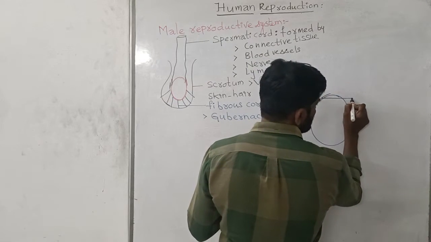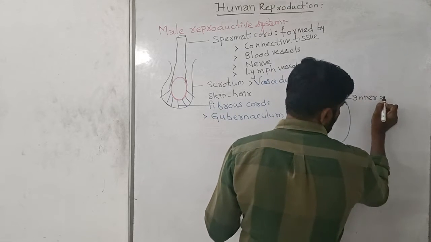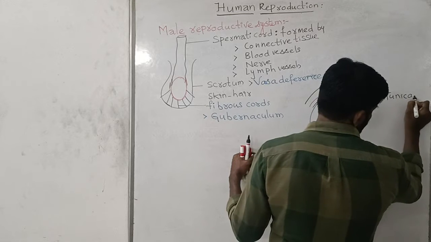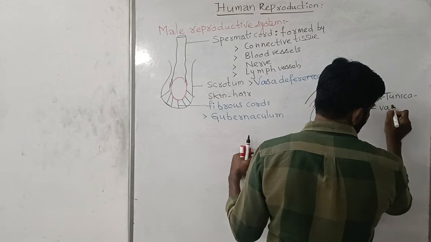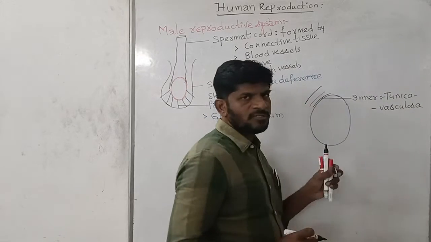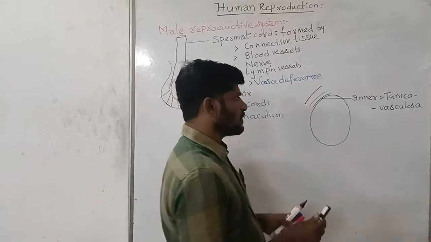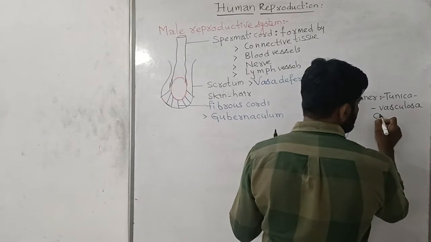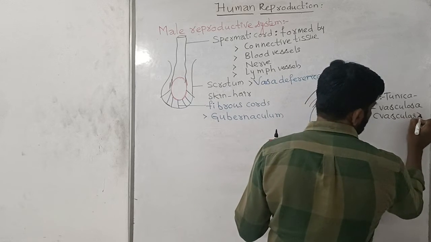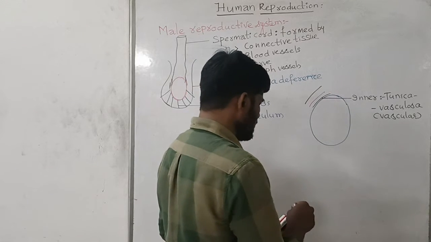The innermost layer is called tunica vasculosa. The name itself says it is vascular in nature.